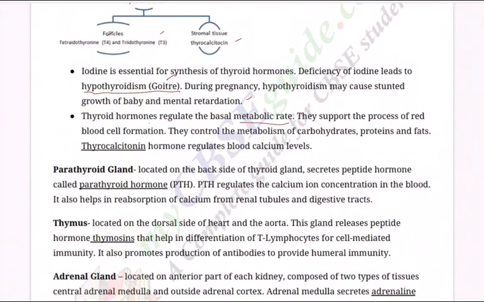Thyroid hormones regulate the basal metabolic rate. They support the process of red blood cell formation. They control the metabolism of carbohydrates, proteins, and fats. Look at that. That's why whenever somebody is becoming very, very fat, uncontrollable fat, they check the functioning of thyroid. Particularly this T3, T4 levels, hormonal levels will be tested. If they are more than required in the body, the rate of metabolism will be very, very fast and the person becomes a Kumbhakarna. That's, he keeps on eating and sleeping. So he puts on weight.